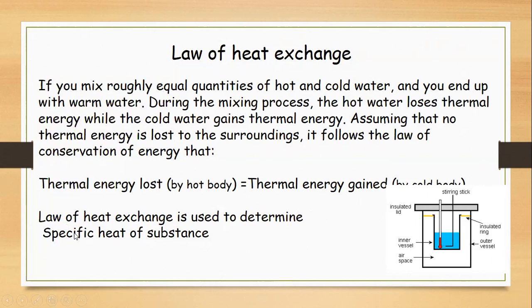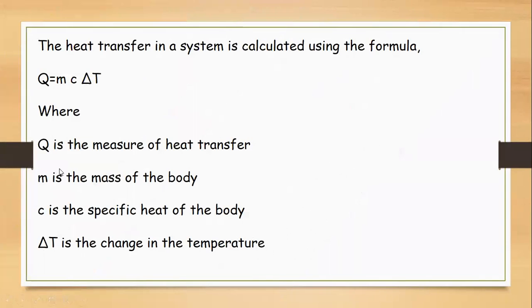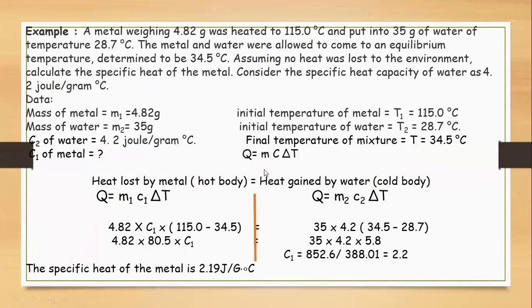Now we are going to use the law of heat exchange just to determine the specific heat of a substance. Heat transfer in the system is calculated by using the formula Q = mcΔT, where Q is the amount of heat transferred, m is the mass, c is the specific heat of the body, and ΔT is the change in temperature of the body. Now we are going to solve this numerical by applying the law of heat exchange.